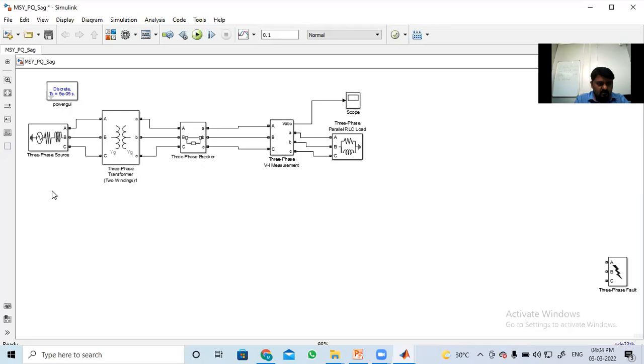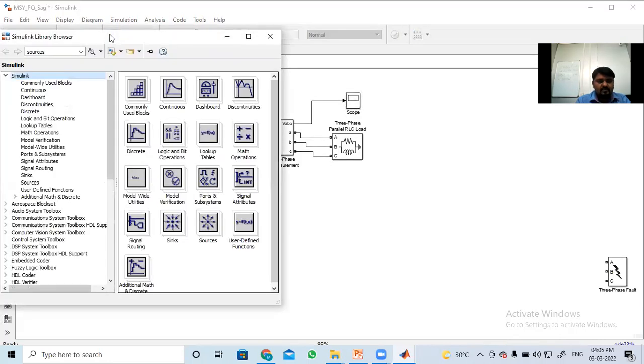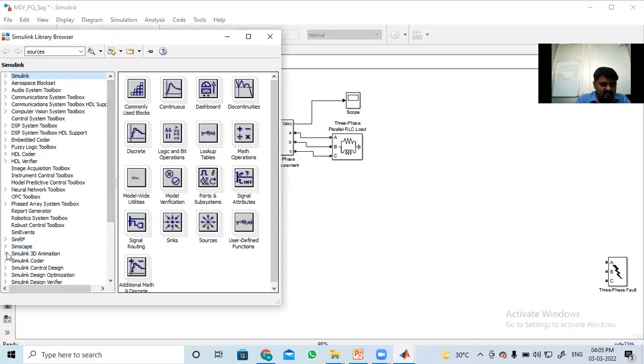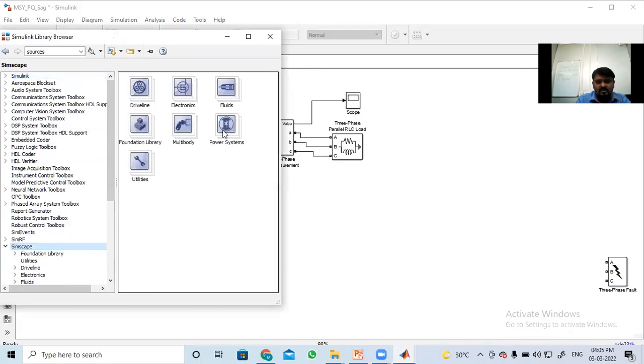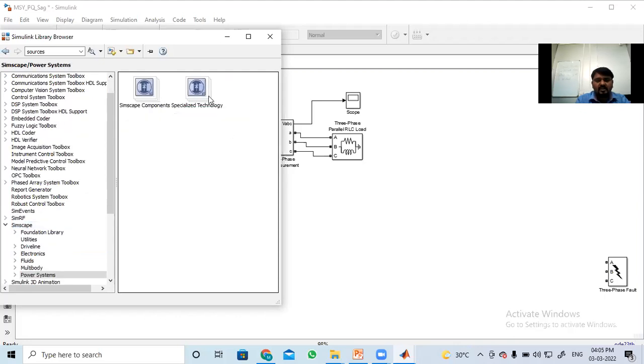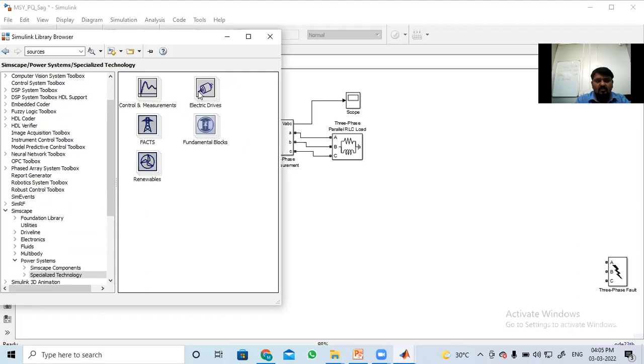So is it okay, or can I take the blocks? If you want to take the blocks, just click on the library. I will tell how to take the blocks also. You can click on the library first. Then all these are available in the Simscape here. Now you have to click on the Simscape. Here the power system part is there. You double click on this, and some specialized technologies are there. Here you click on this.